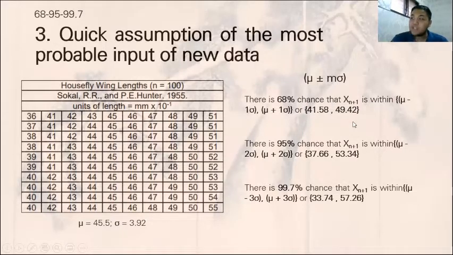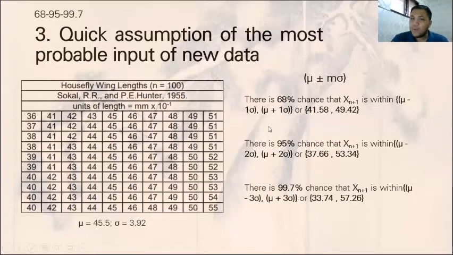And there's a 95% chance that the data will be coming from 37.66 to 53.34. And there's a 99.7% chance that the new data will be between 33.74 to 57.26.